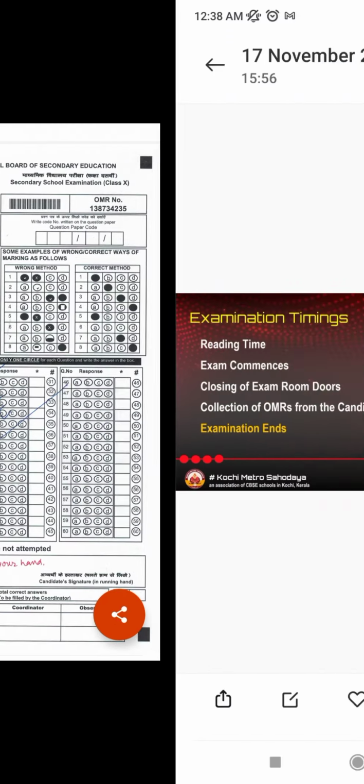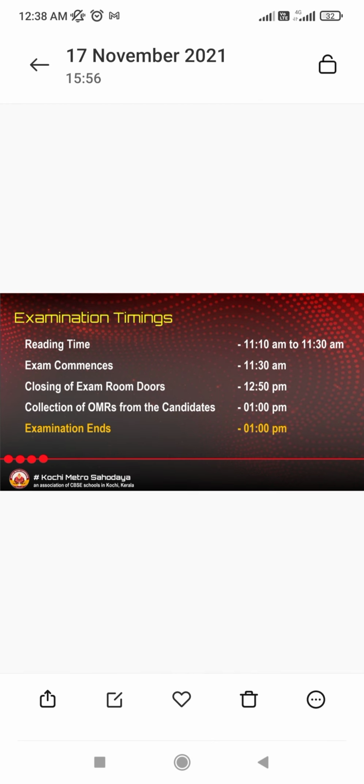After doing this, they will take the question paper, and the time is given for reading. They will read the question paper till 11:30. Till 11:30 students will only read the questions. They won't attempt any answer. In the OMR sheet they are not allowed to shade anything. Only at 11:30 the exam commences, that is, the children will start writing in the OMR sheet. They will write from 11:30 to 1 o'clock, 1.5 hours of time. At 1 o'clock you will collect the OMR sheet. So this is what the timing is.